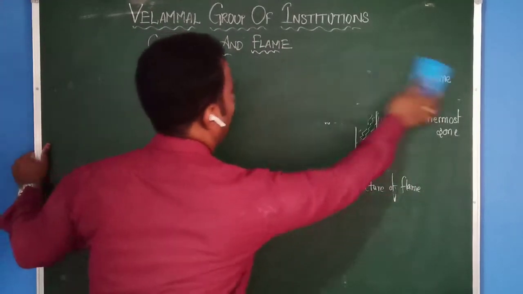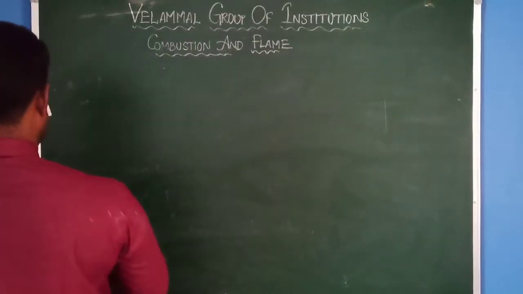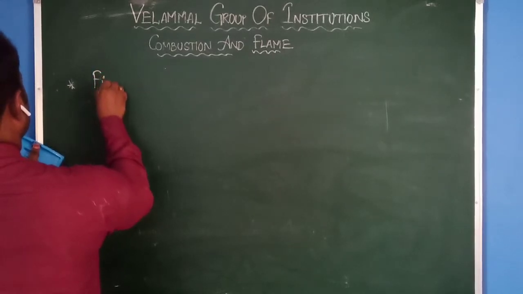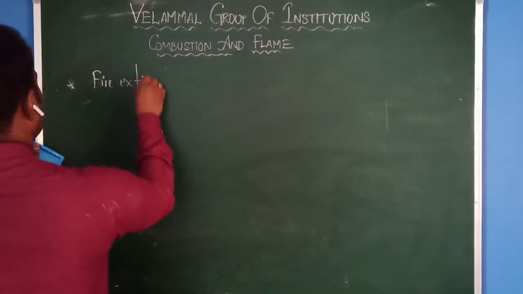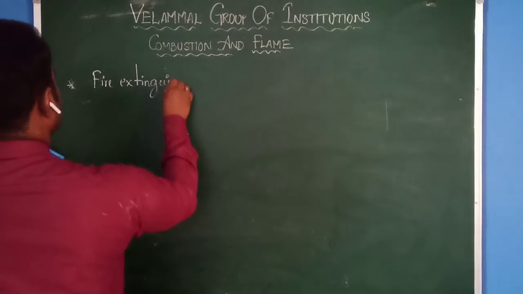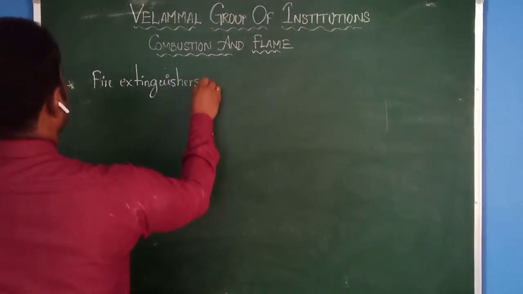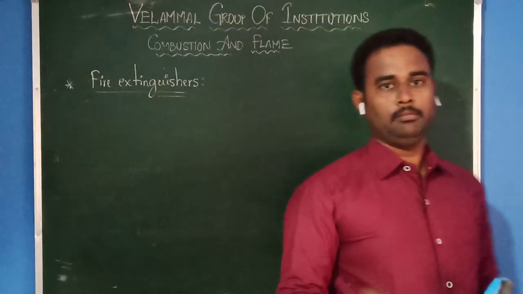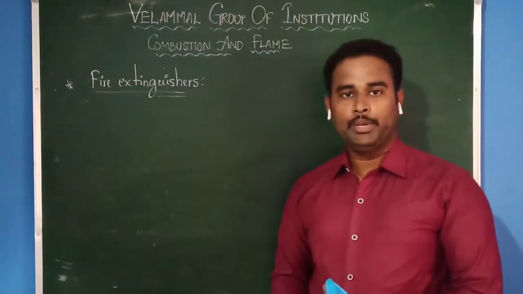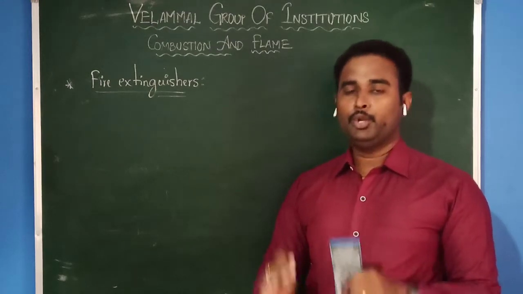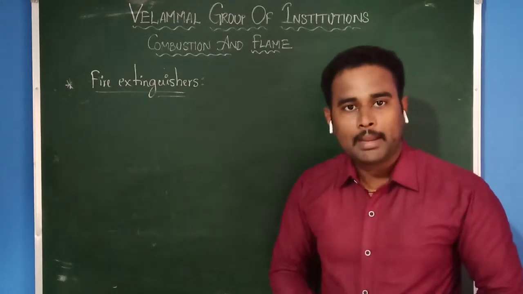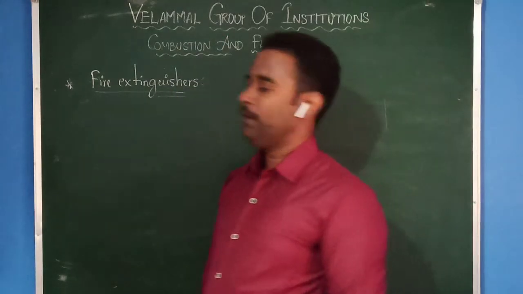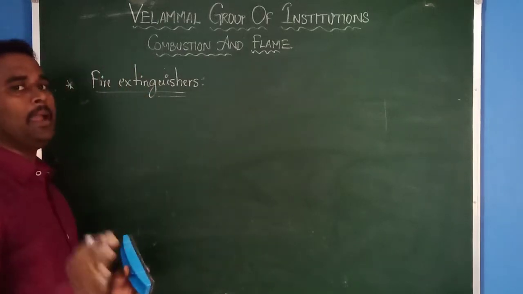Let us discuss the next topic, fire extinguishers. Normally in the starting class we discussed what we need to do initially if any person is caught by fire: we need to cover them with a blanket. There we discussed everything. Let us discuss the fire extinguisher here. First of all, fire is caused mainly by three factors.